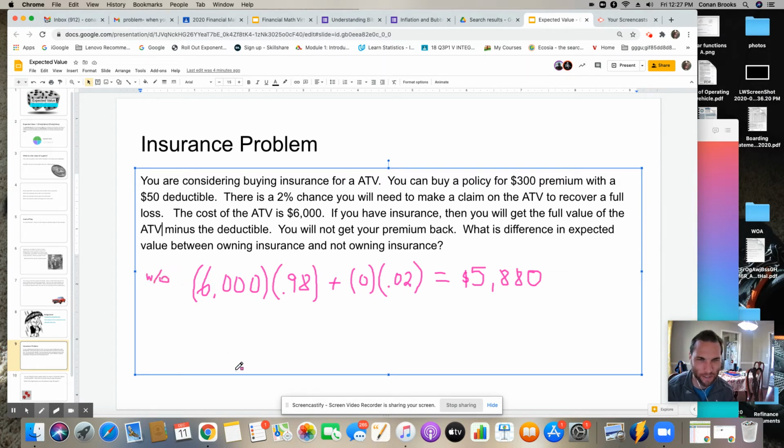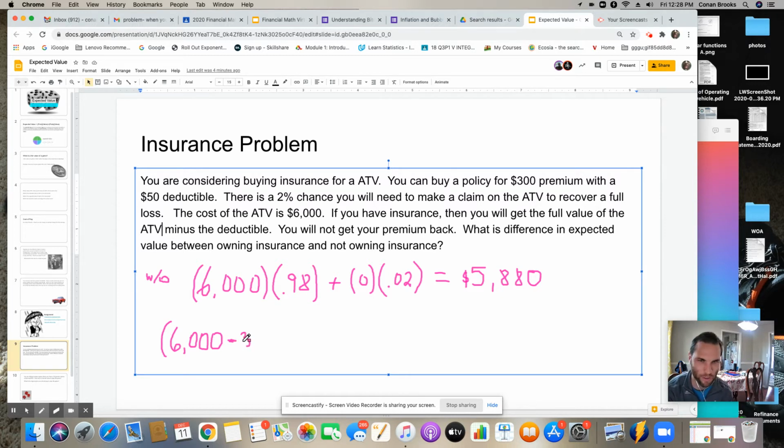And now let's think about with insurance, okay? So the first value is without a wreck. So without a wreck, the value is going to be $6,000 of the ATV, but then you have to pay the premium on the insurance. So now you have to kind of add the cost in. I know I'm using the word add.